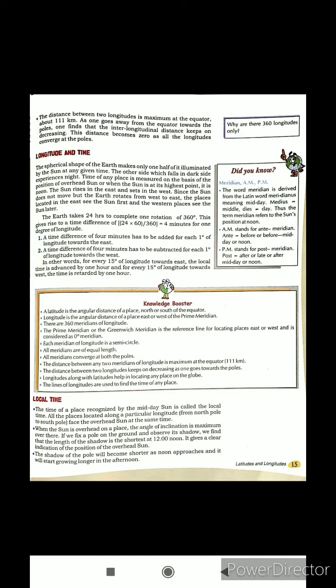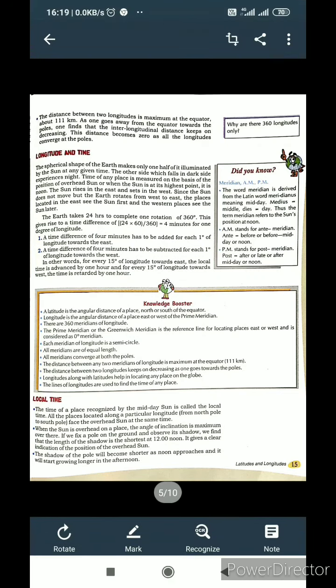All meridians converge at both poles. The distance between any two meridians of longitude is maximum at the equator, 111 km. The distance between two longitudes keeps on decreasing as one goes toward the pole. Longitudes along with latitudes help in locating any place on the globe. The lines of longitude are used to find the time of any place.